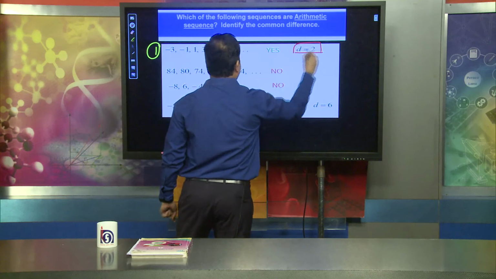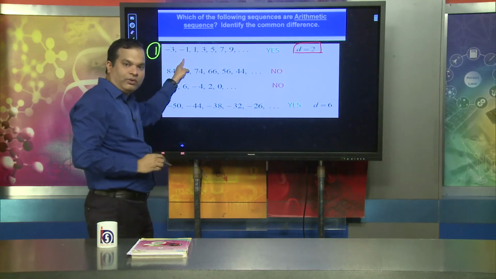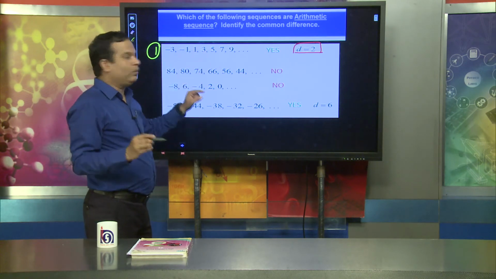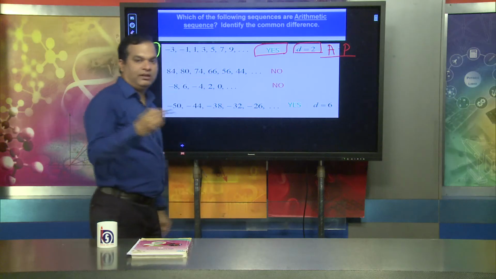You will find it in all cases: 1 minus -1 is also 2, 3 minus 1 is 2, 5 minus 3 is 2, 7 minus 5 is 2. In all cases the difference is 2. So the first sequence is known as an arithmetic progression, or shortly AP.